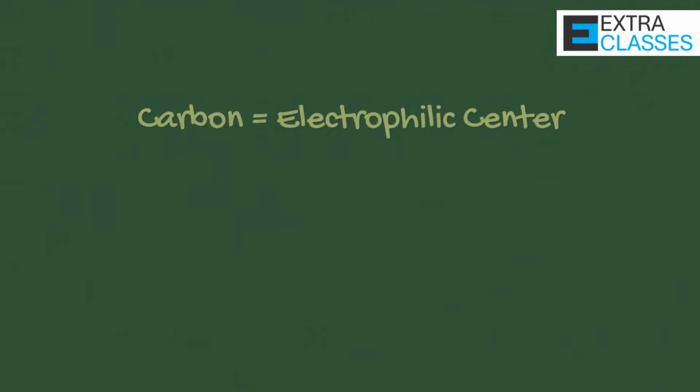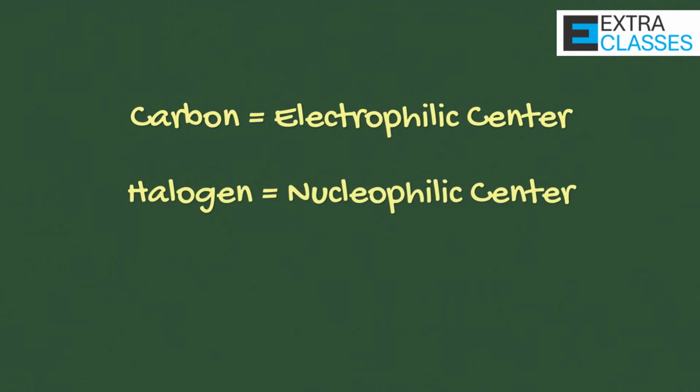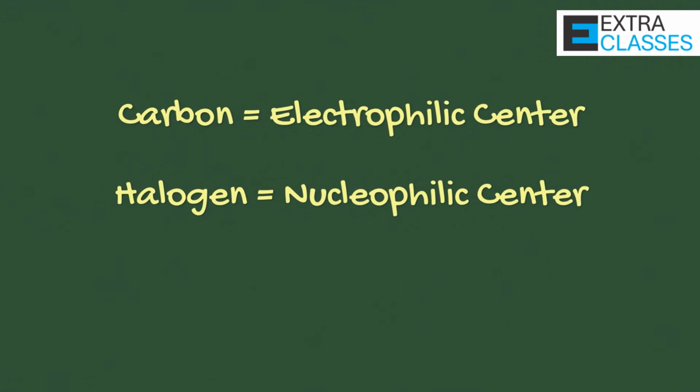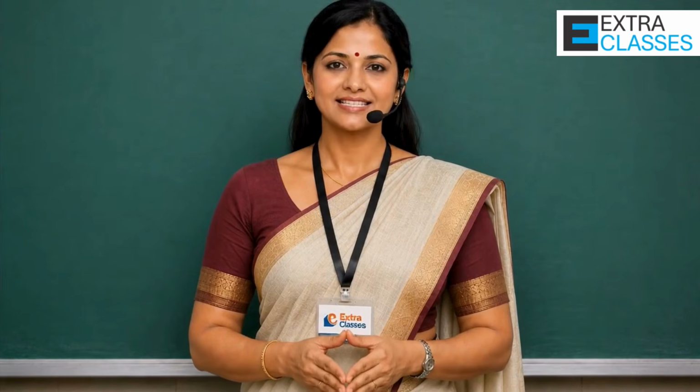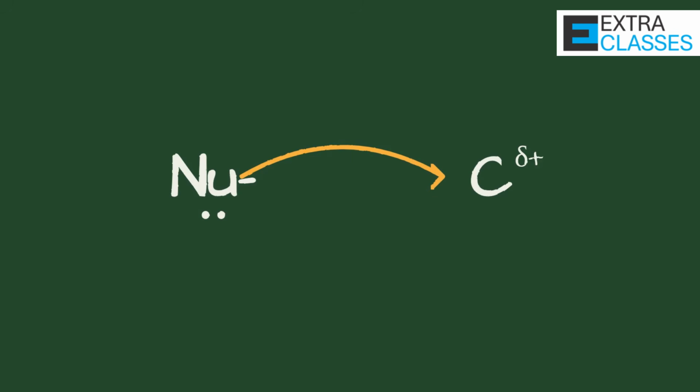So in a C-X bond, carbon behaves like an electrophilic center, and halogen behaves like a nucleophilic center. This polarity of the bond is extremely important because it explains why nucleophiles attack the carbon atom in substitution reactions. The carbon atom is slightly positive, so it attracts electron-rich species.